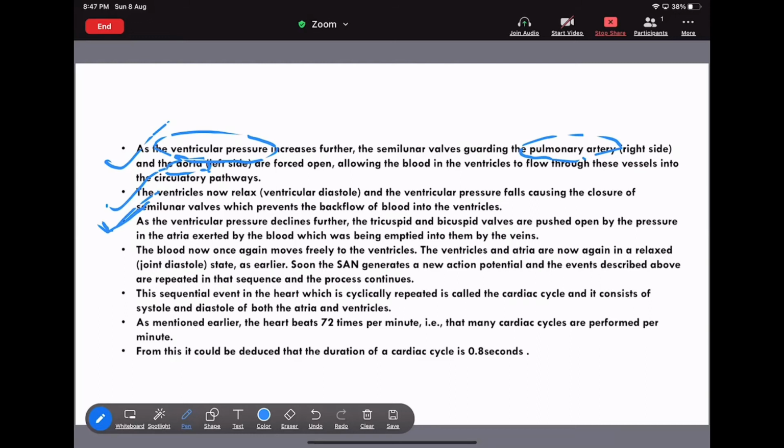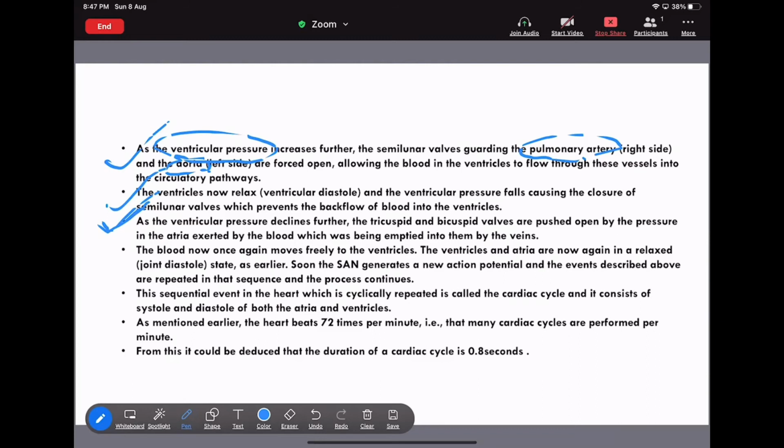It will contract. Now the blood once again moves freely into the ventricle. How many percent? 70% again. So this process is nothing but the cardiac cycle, because at this point the second heartbeat will begin.